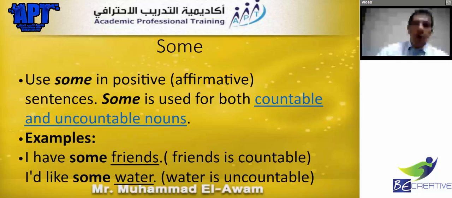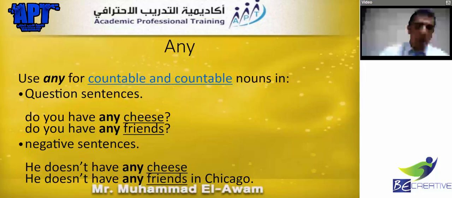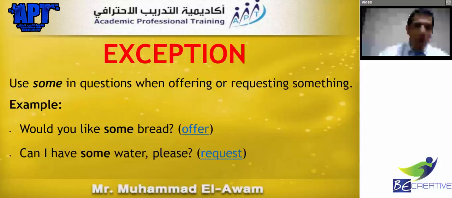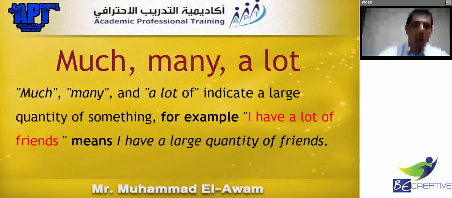Now, the rules of some and any, quickly one more time. We use some in the positive sentence with both countable and non-countable nouns. Any also is used with countable and non-countable nouns, but only in the question or negative form. And the exception, as we said about some, is that we use some in questions only if we are offering or requesting something.